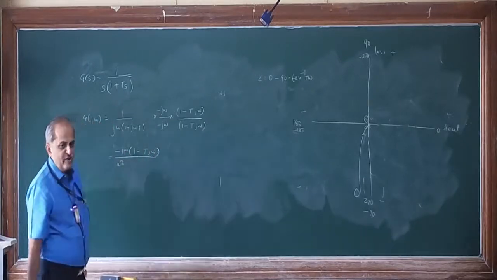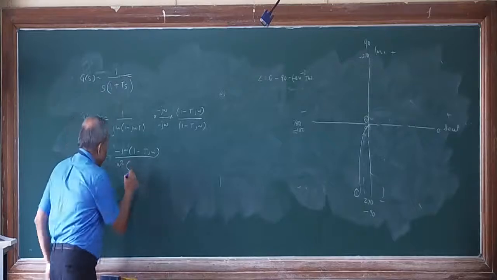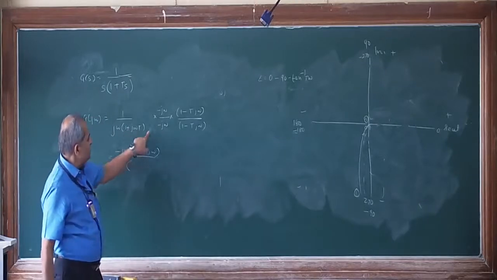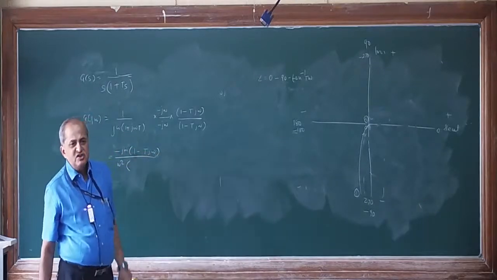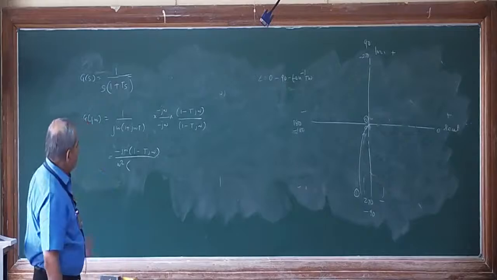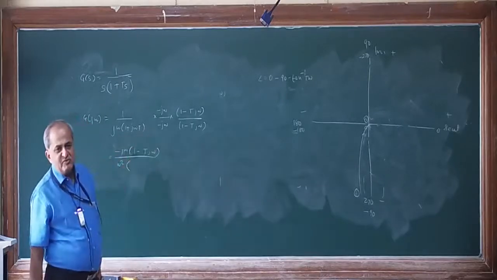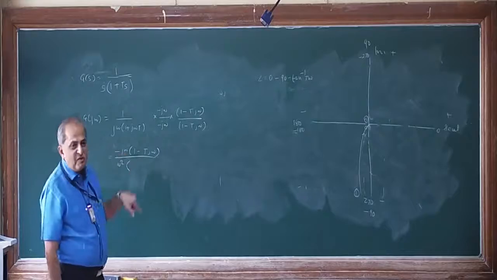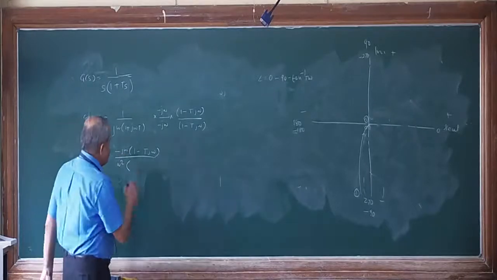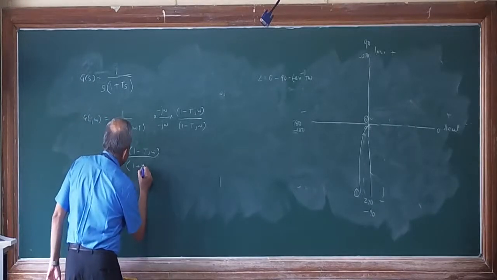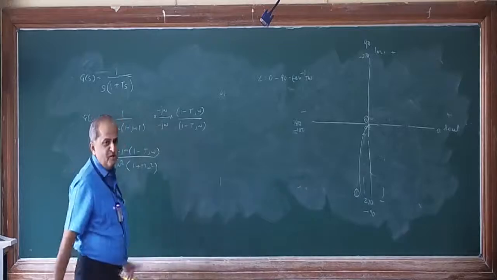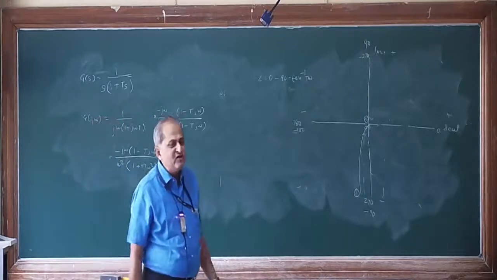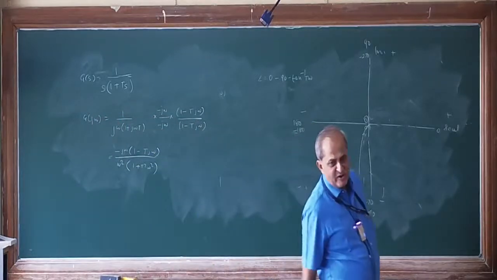Whereas 1 plus t j omega into 1 minus t j omega is a plus b into a minus b, which is a square minus b square, but minus b square, j square is minus 1, so it will become 1 plus t square omega square, not minus, because j square becomes minus 1.